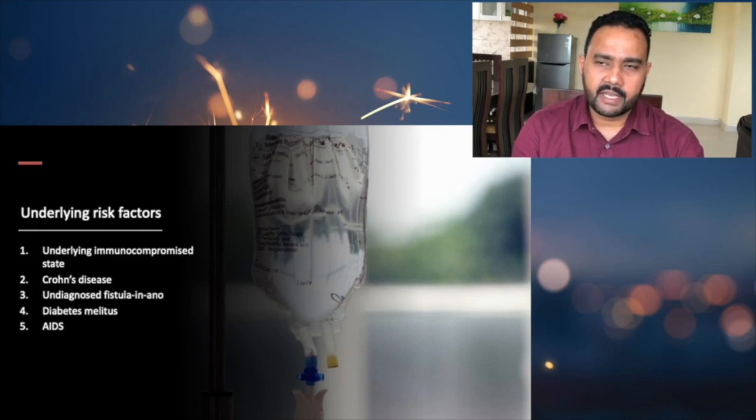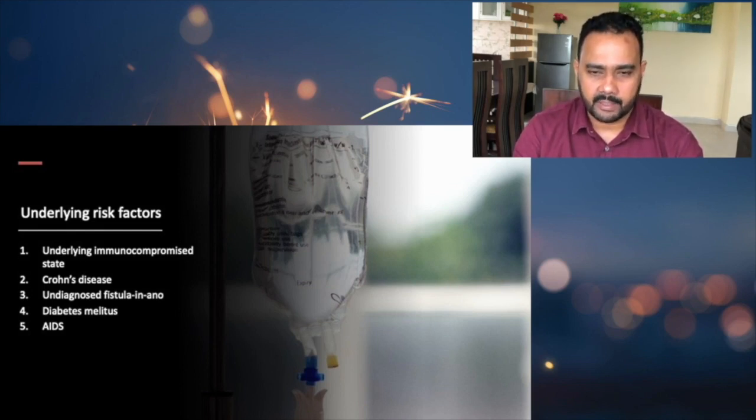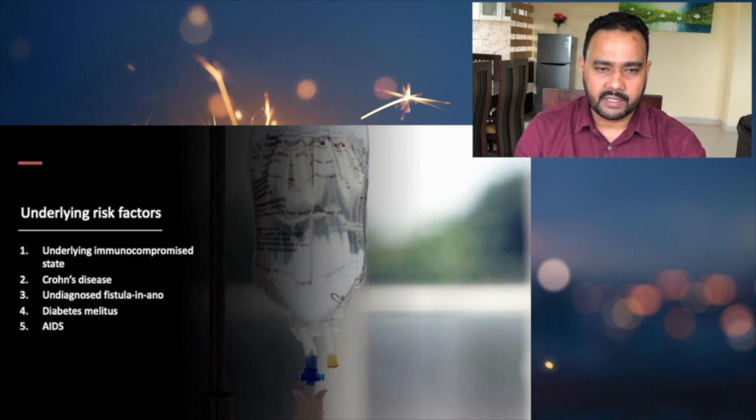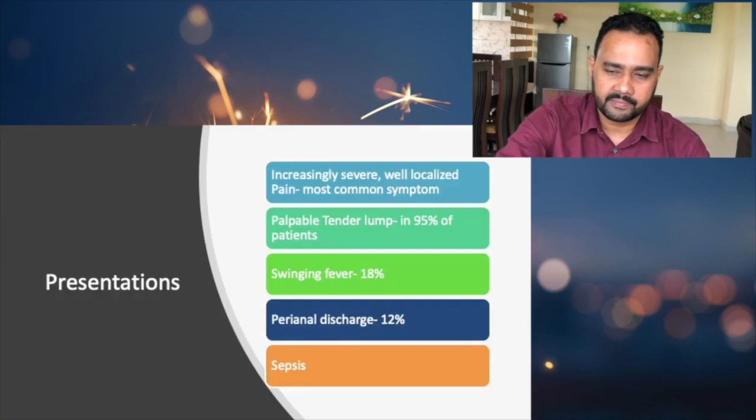The other one is AIDS. AIDS again is a part of an immunocompromised state as well, so that can also develop anorectal abscesses. So these are the underlying risk factors we need to identify whenever somebody comes with recurrent anorectal abscesses. Whenever there's a recurrent anorectal abscess, these are the underlying risk factors we need to exclude in any patient.